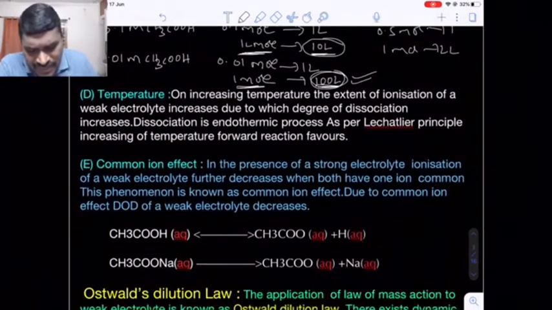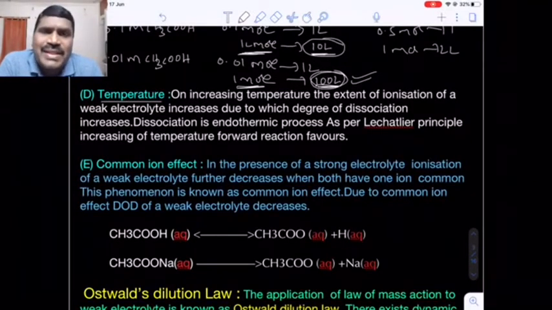Now come to temperature. Yes, this is also one of the important factors for the extent of ionization, that is the degree of ionization. Do you know ionization, dissociation basically requires heat energy, that is an endothermic process. We know from the last chapter, chemical equilibrium, Le Chatelier principle: as the temperature increases in an endothermic reaction, equilibrium favors the forward direction.